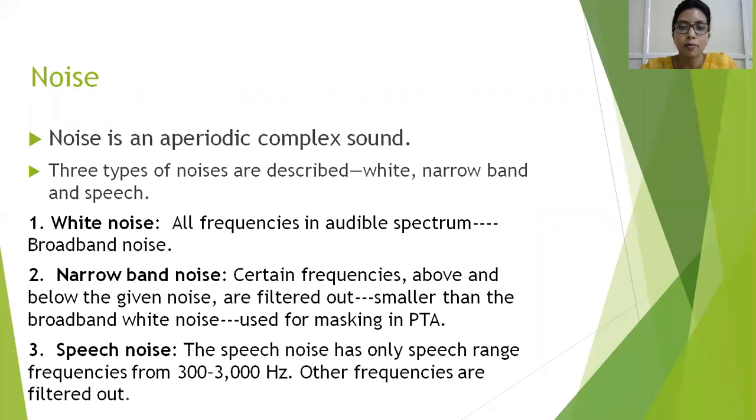This is used for masking in pure tone audiometry. Masking is nothing but blocking or occlusion of the non-test ear to prevent the impulse given to the test ear from going to the other side. This is also a topic we'll be discussing further.